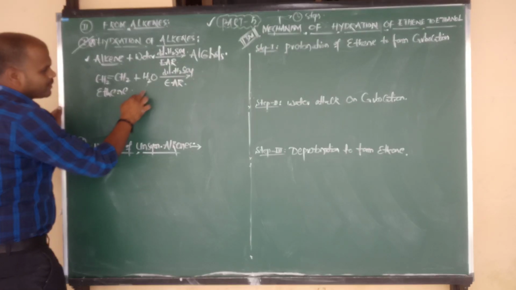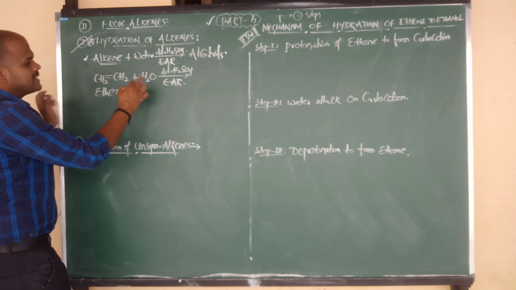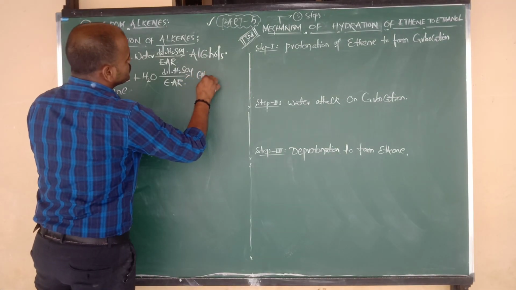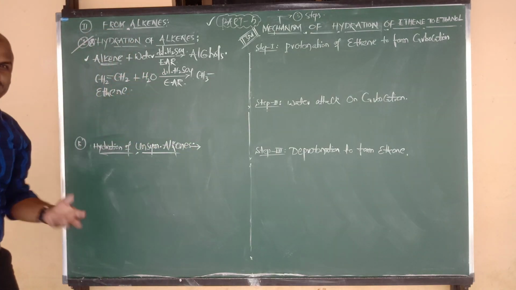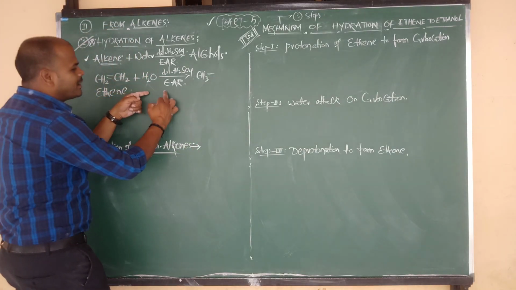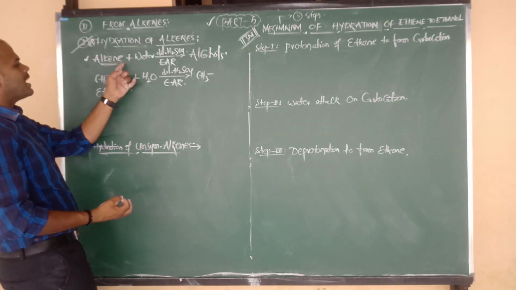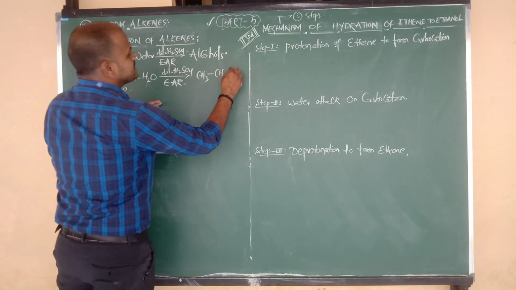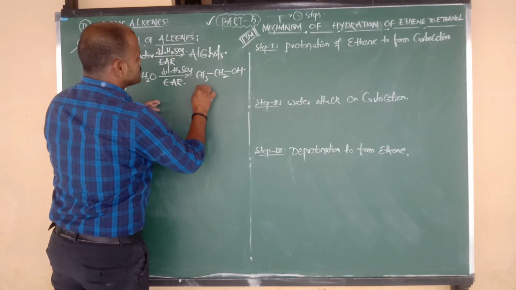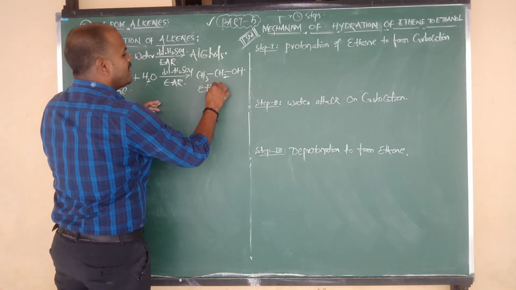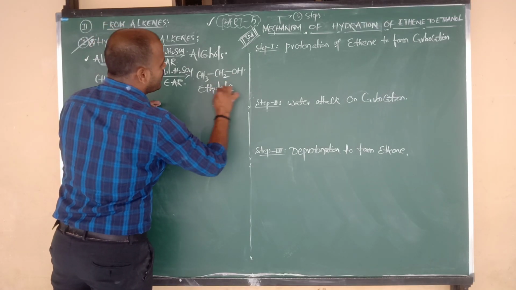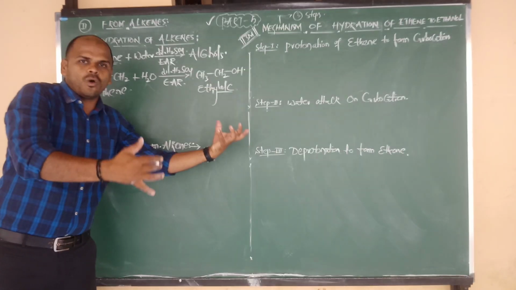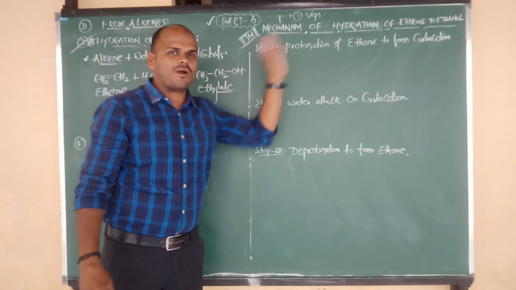Now the water molecule contains H plus and OH minus. I am going to attack H plus on the first carbon. That means CH2 becomes CH3 and the double bond becomes a single bond, and the remaining part of the water molecule, OH, attacks the second carbon, CH2. So we get the product, which is alcohol. The alcohol is ethyl alcohol, or we can say ethanol. So this is hydration of ethene to ethanol. For this we have to write the mechanism.